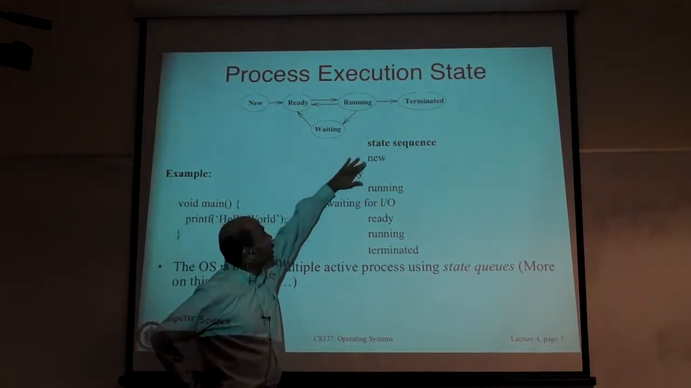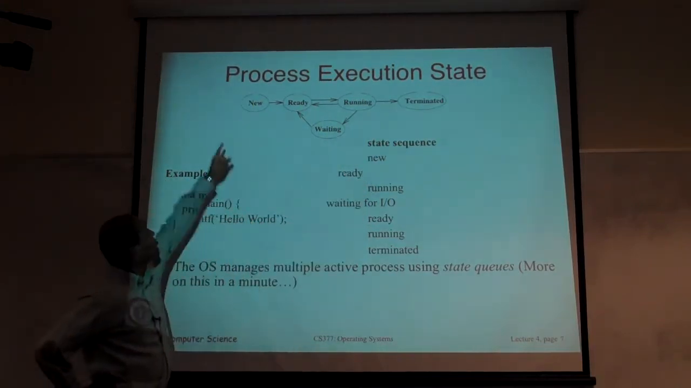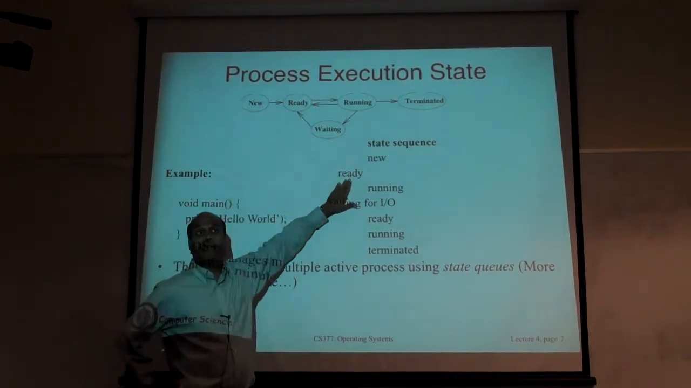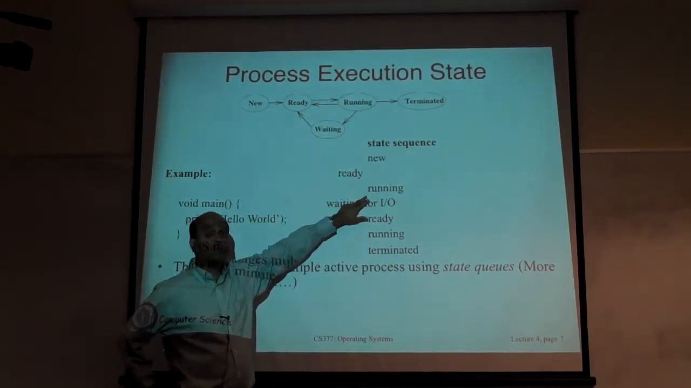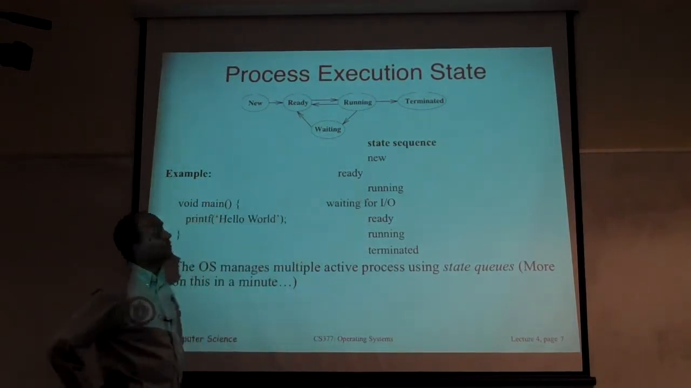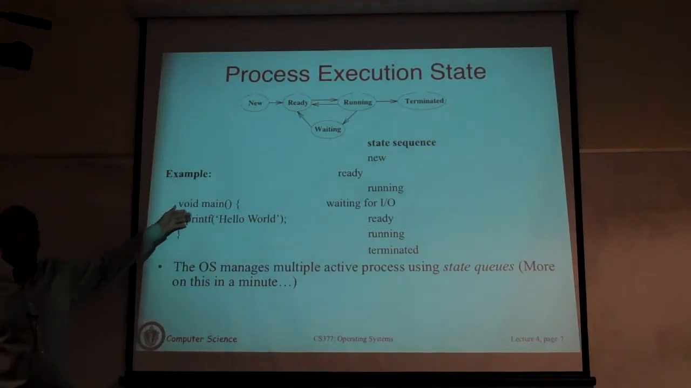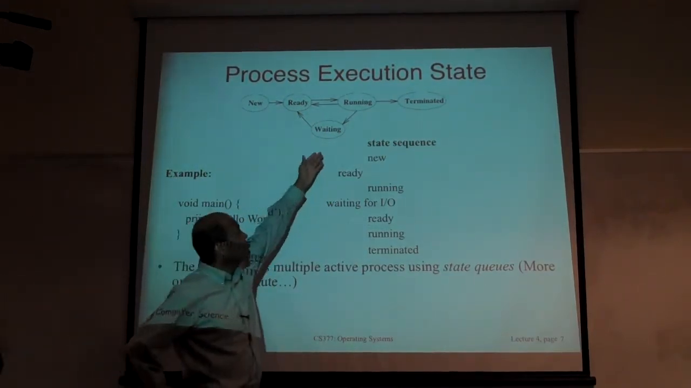No animation here. So we start with new. You load up this program. It becomes a process. You go into ready. You wait for your turn, and then you start executing. You go into the running state, and the first instruction here is an I/O instruction. You're trying to print a string onto the screen. So there's nothing much to execute. You will immediately go into the wait state.